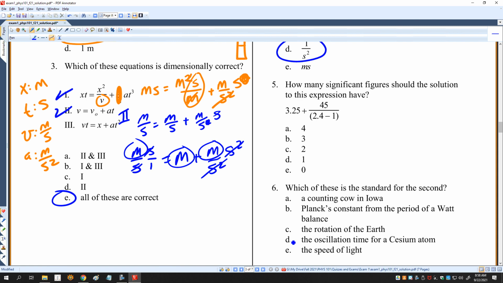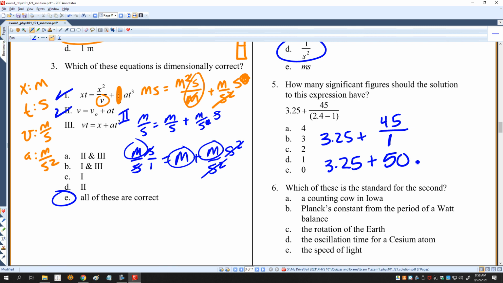How many sig figs does this have? I'm going to start with this part right here. So I have 3.25 plus 45 divided by 1.4, but I keep the lowest number of decimal places, so that's just going to be 1. So this is 3.25 plus 45 divided by 1, which is going to be 50.